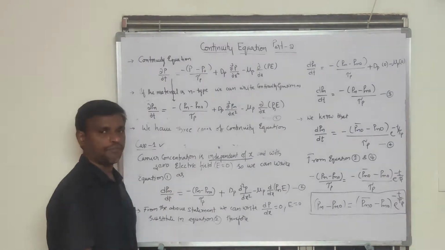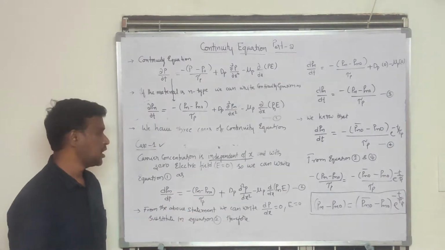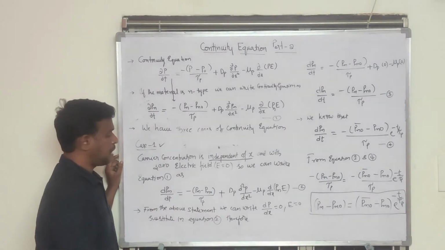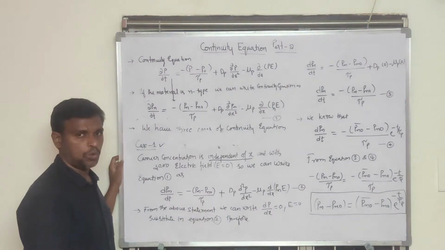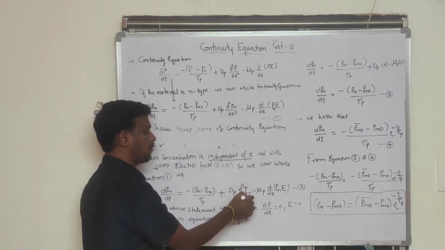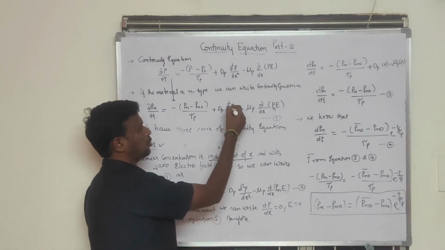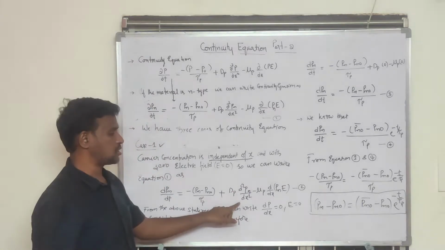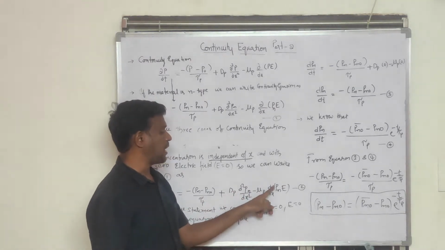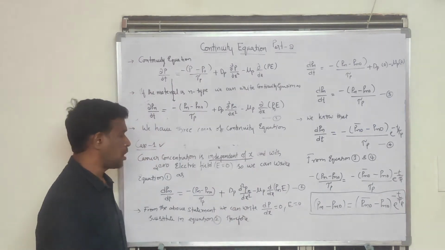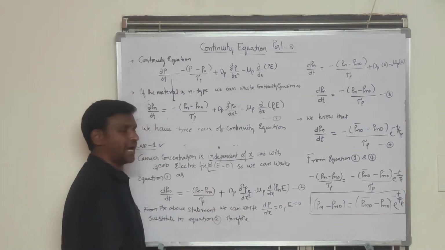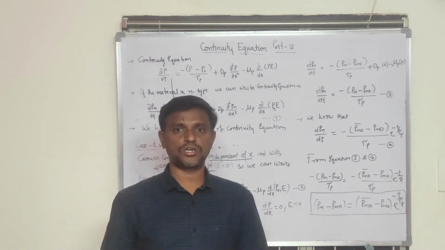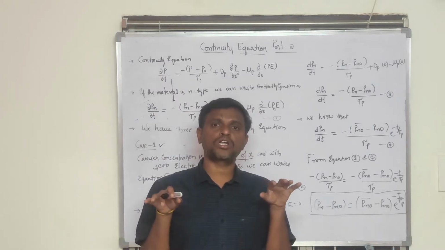So I can write in normal differentiation form: dpn/dt equals minus (pn minus pn naught) by tau p plus Dp d²pn/dx² minus mu p d/dx of (pn E). From this statement, the carrier concentration or the hole concentration cannot depend on x.